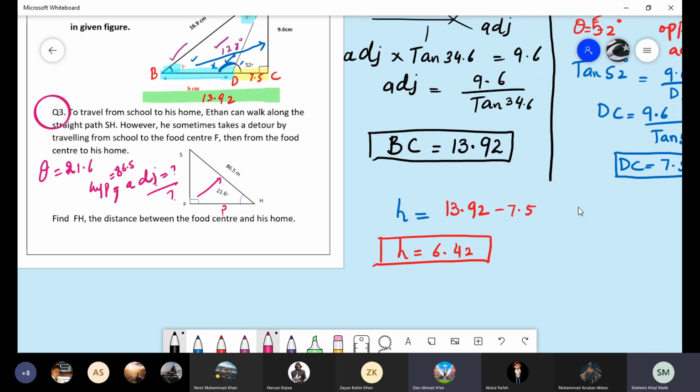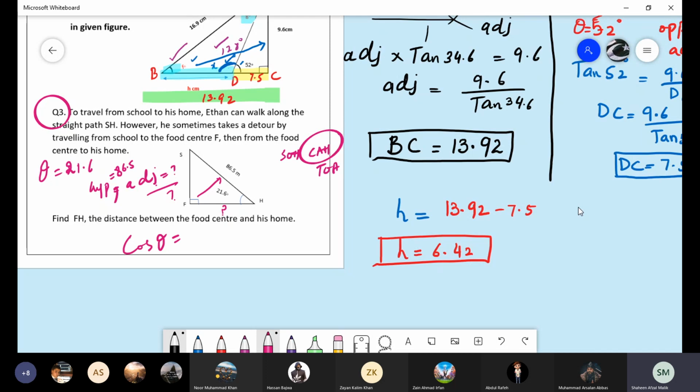If you are not sure about the trigonometric ratios, I told you to write SOHCAHTOA and then select which ratio you have to apply. Adjacent over hypotenuse is cos theta. So you have to apply cos theta in question number 3, and then you get the value.